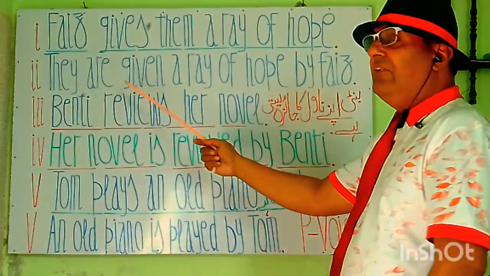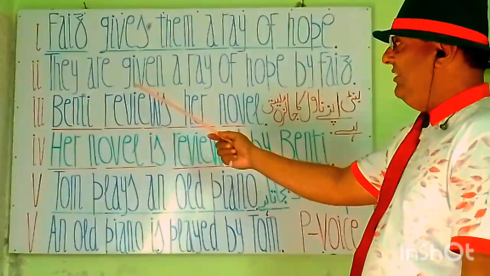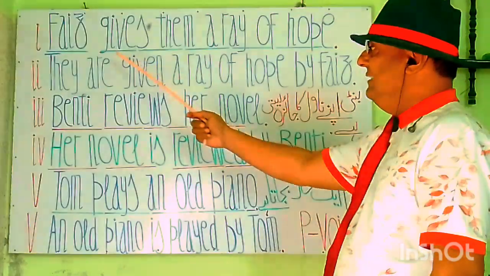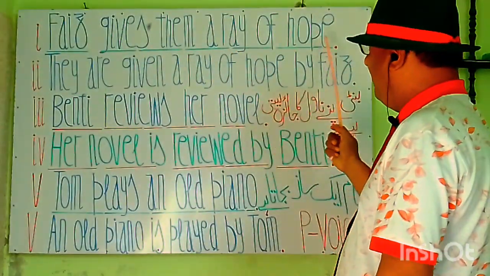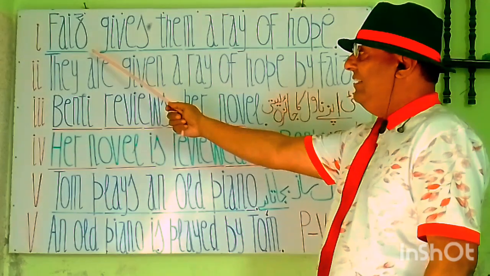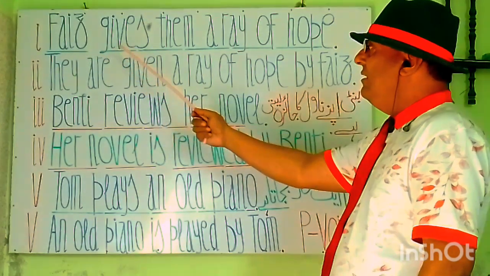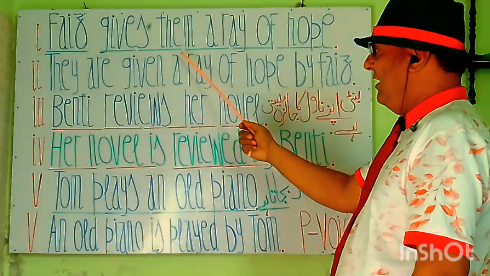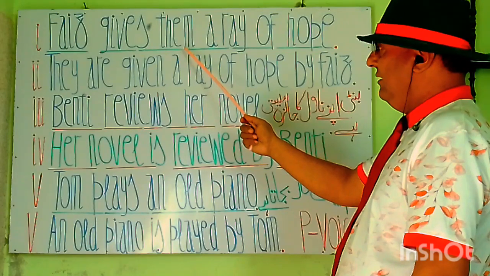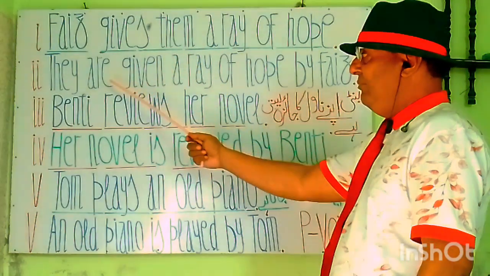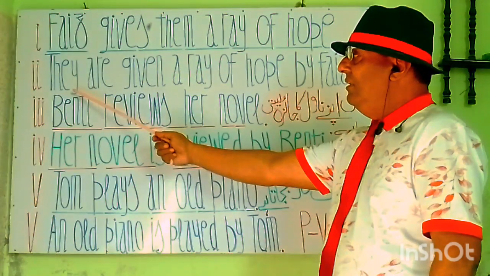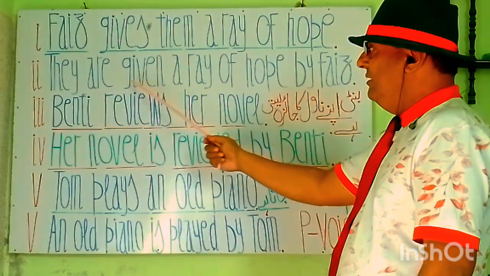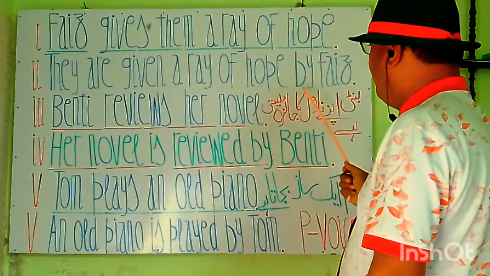Let's see how it's going to change to passive. You see my friends that Faiz gives them a ray of hope. First we have to see that subject is Faiz, give is a verb and them is an object. When we make changes from active to passive, this object will stand as a subject in passive voice. So we have they here. They is a subjective form of them. So they are given a ray of hope by Faiz.